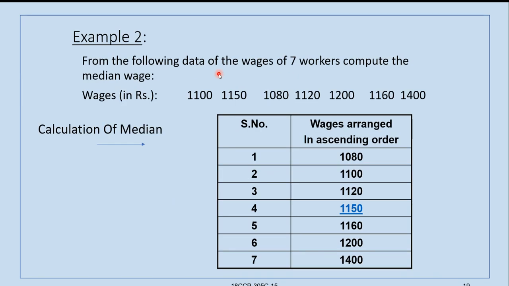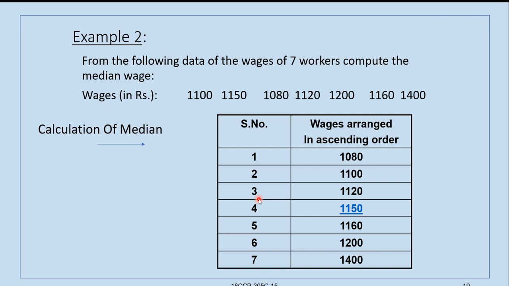Again, we have 7 workers data only, where the data is given and this data is arranged in ascending order, or you can reverse the series in descending order also. In whatever manner you arrange the series, the middle value will always be 1150, right? So again, applying the formula, 7 items are there, so this is odd value.